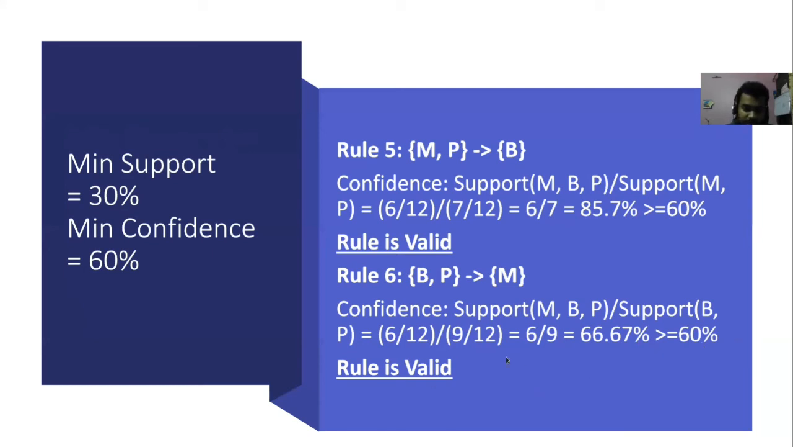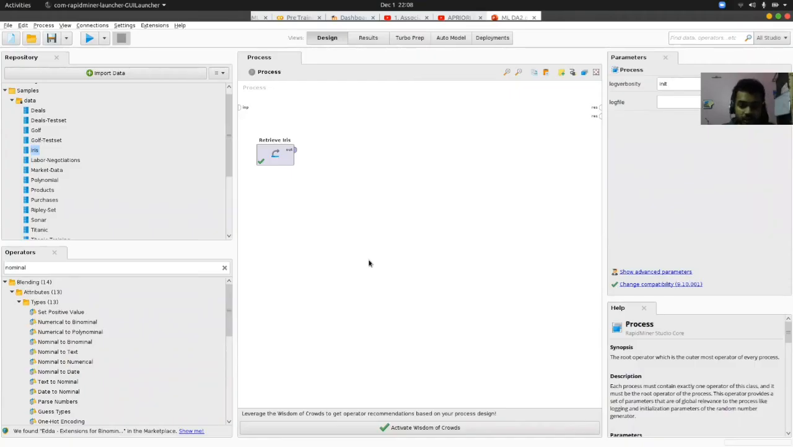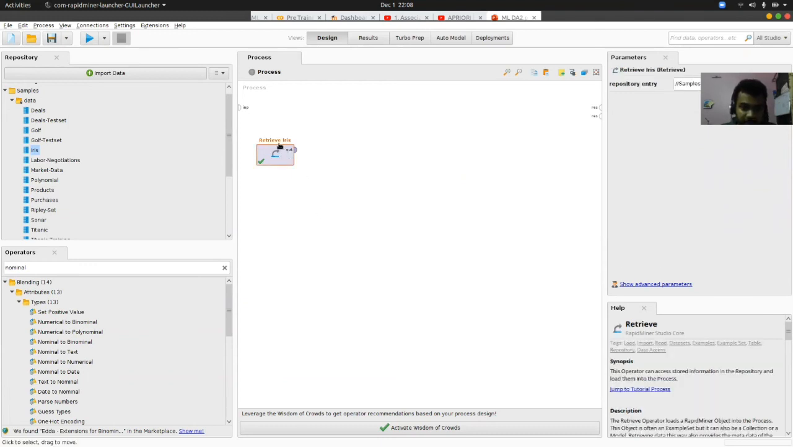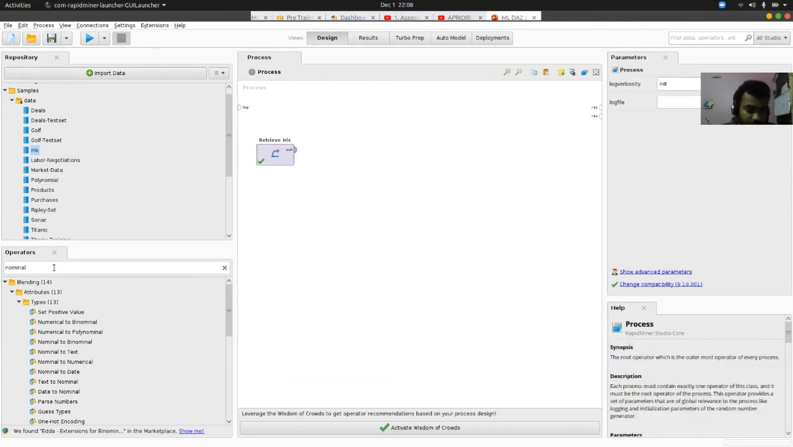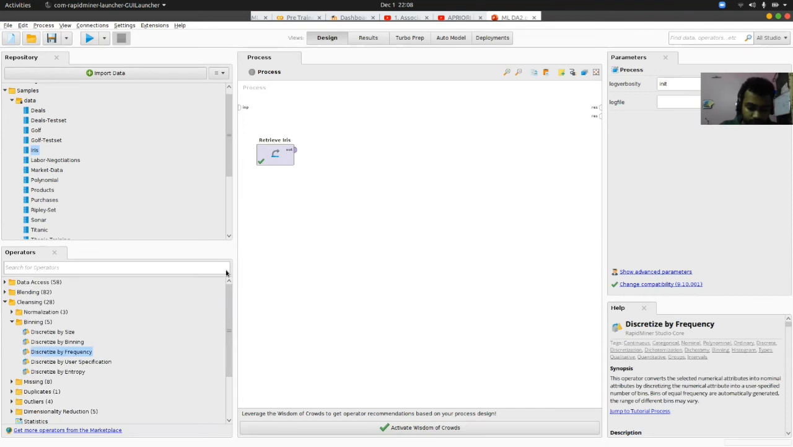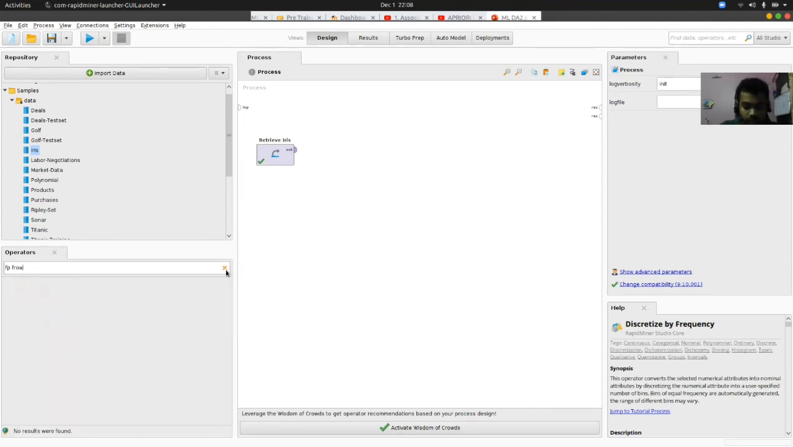So this is how the association rules are created using the Apriori algorithm. Now we will look at this in the RapidMiner software. Now we will run the Apriori algorithm in RapidMiner. We have taken the iris dataset. Now we will use FP-Growth to find the association rules.